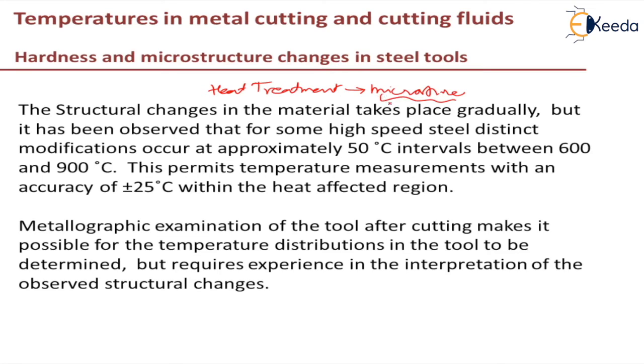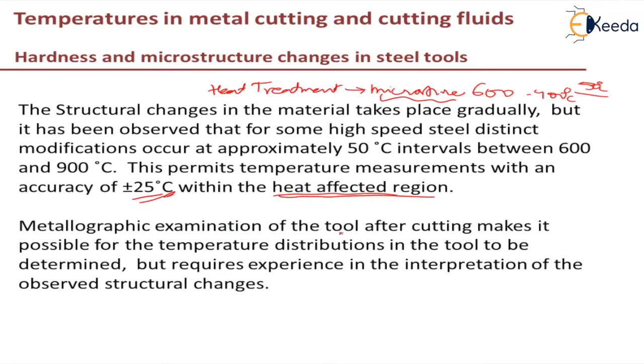Using this method, you can predict the temperature within an accuracy of plus or minus 25 degrees centigrade. Because in case of steel, from 600 to 900 degrees centigrade, with a step of 50 degrees centigrade, there will be changes in its microstructure. So by this we can estimate the temperature with an accuracy of plus or minus 25 degrees centigrade within the heat affected region.